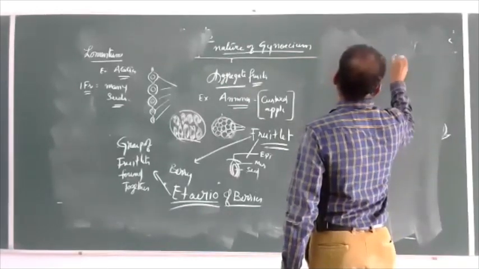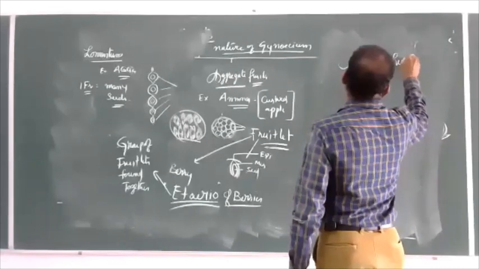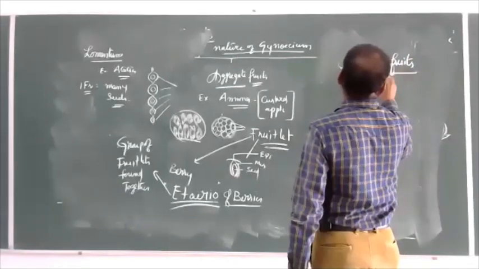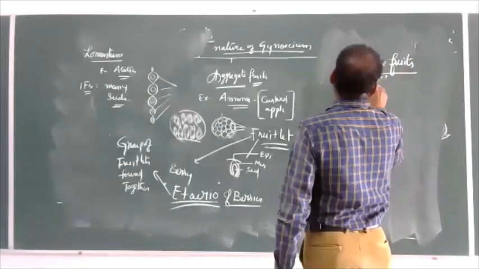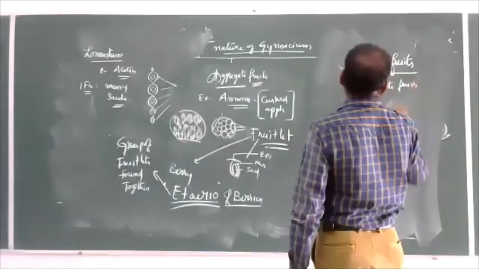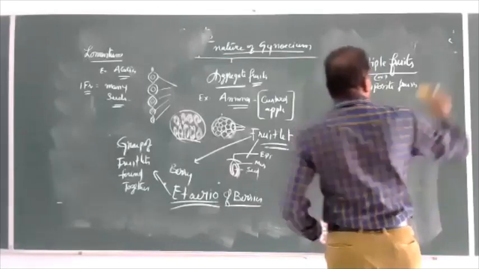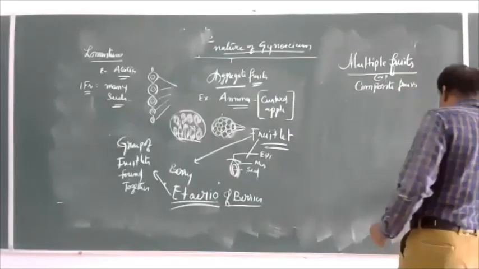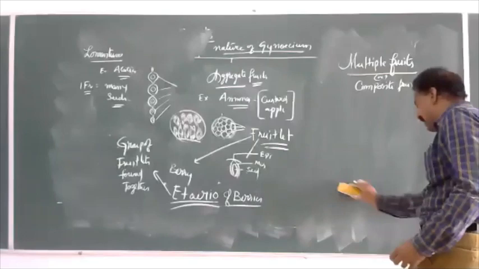Multiple fruits are composite fruits. The concept we have seen is that many flowers, or the total inflorescence, is involved.